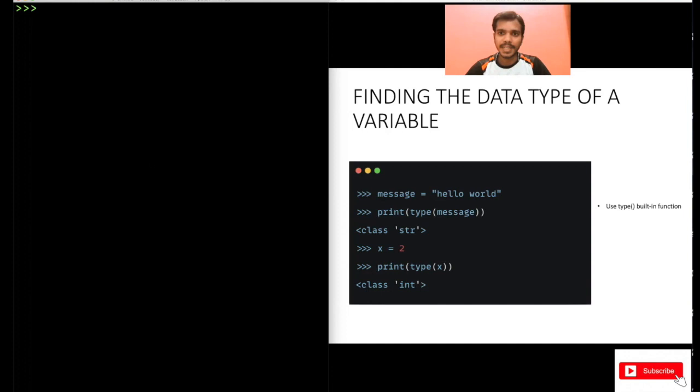Now let's move on to the next topic: how to find the data type of a variable. A data type can be anything, it can be a string, an integer, or a list. So how can you find, with the help of Python itself, the actual data type of a variable? Let's say we have message here.